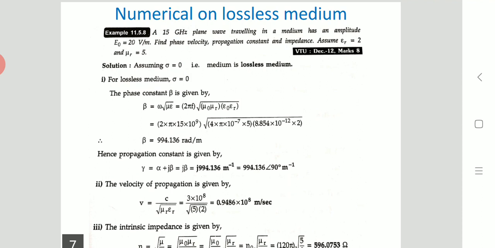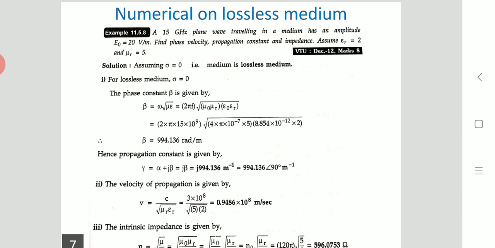For a perfect dielectric medium, we assume that sigma is equal to 0. That is what a lossless medium is. So for a lossless medium sigma is 0. What will be the phase constant? It is given by beta is equal to omega root of mu into epsilon. Here omega is 2 pi f, mu is mu naught mu r, and epsilon is epsilon naught epsilon r.